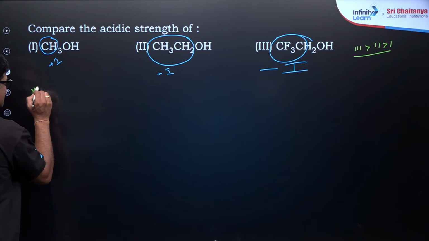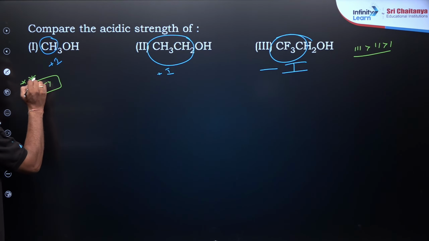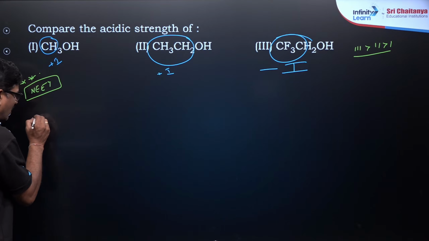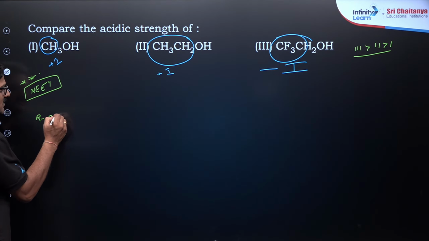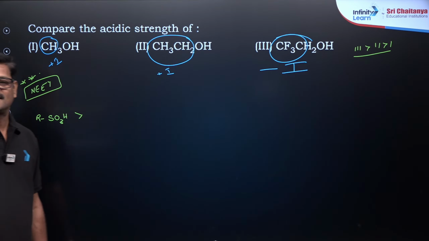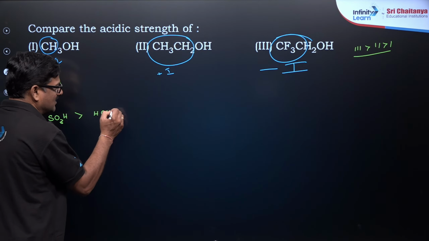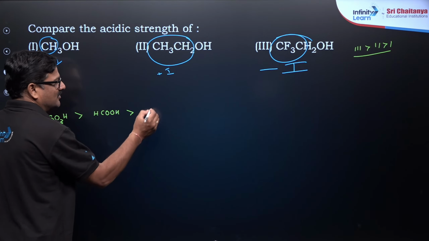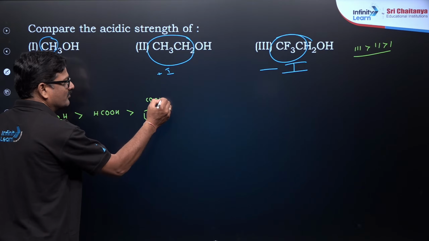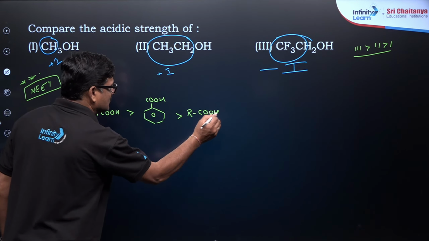For the NEET examination, this is a super important point I want to write manually. Everybody note down, among all, sulfonic acid is super acidic. Then formic acid is acidic, then benzoic acid, and then alkyl carboxylic acid. So this is the order.